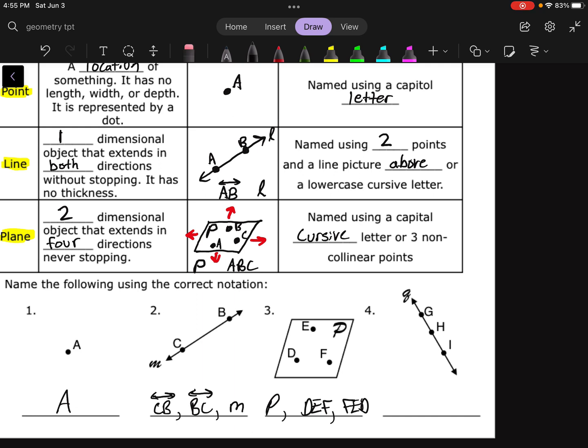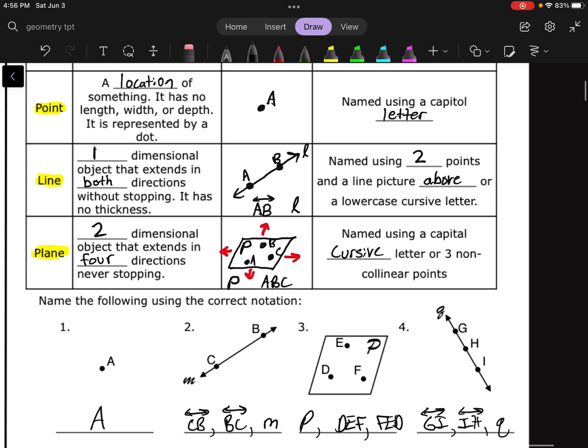And then lastly, for number 4, it looks like we got another line again. So I could name it, well, this is kind of weird because I've got 3 points on there. If you have more than 2 points on your line, you can just choose any 2 to name it. So like I could name this thing GI. As long as I put the line symbol above it, I could name it IH. Right, that would work. A lot of different ways I could name this thing, or of course I could name it line Q there. That would work as well. Remember, you don't need to put the line symbol above it if you're using the cursive way of naming it.